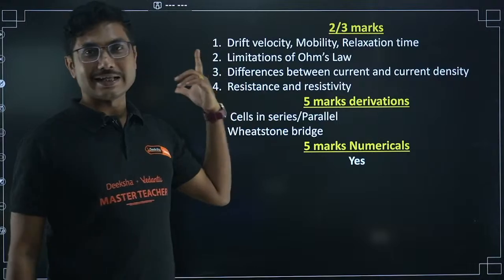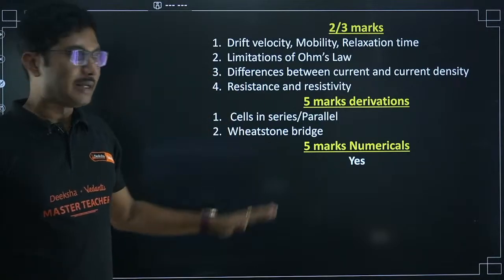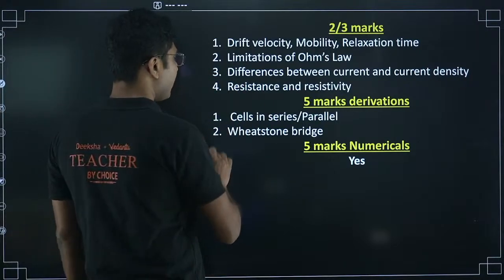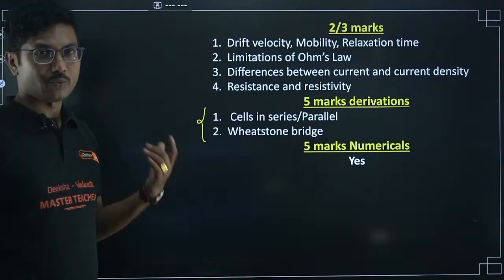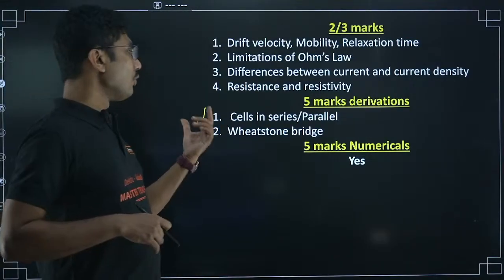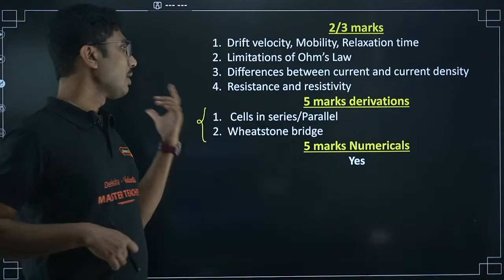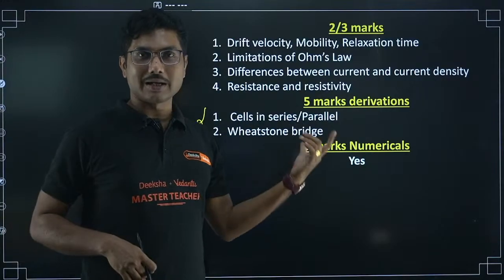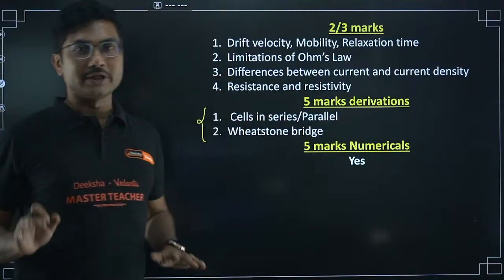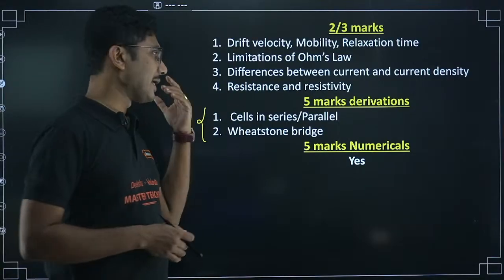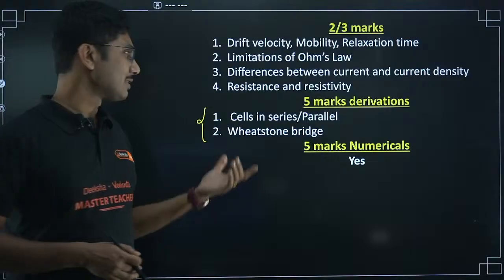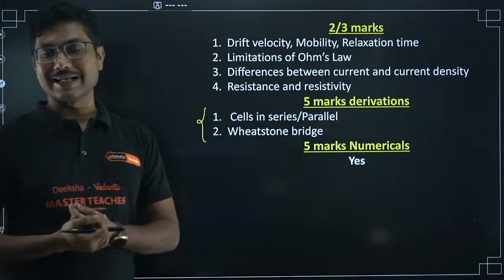Cells in series and cells in parallel derivation is important. Wheatstone bridge is also very important. You can expect one derivation from this chapter. Wheatstone bridge is most common, but based on the district, some districts prefer Wheatstone bridge while in others you might get cells in series and cells in parallel.